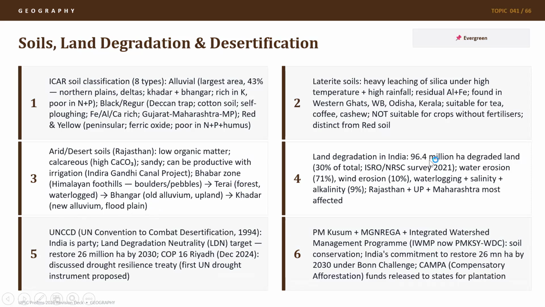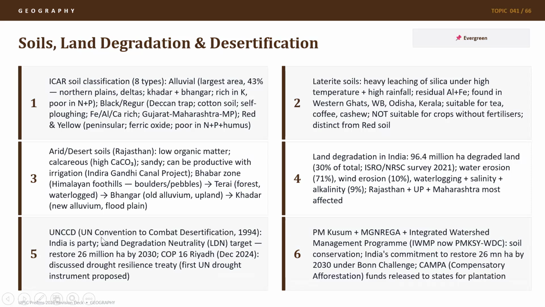Land degradation in India: 96.4 million hectares, or about 100 million hectares, have been degraded in India, which is 30% of the total land, according to the ISRO NRSC survey of 2021. Water erosion is one of the primary factors; 71% of the degradation happens through this. Then we have wind erosion, waterlogging, salinity, and alkalinity. Rajasthan, UP, and Maharashtra are most affected by land degradation.